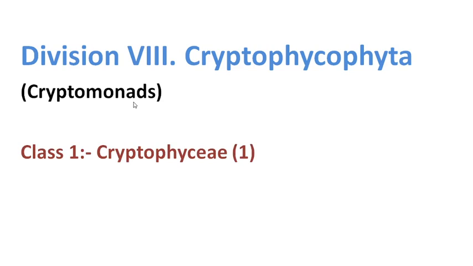These cryptomonads have a single class, the name of that class is Cryptophyceae, and it has a single order. Some important characters of Cryptophyceae: chlorophyll A, C, carotenoids and some xanthophylls like alloxanthin, crocoxanthin and phycobiliprotein pigments are present. Stored food material is in the form of starch.